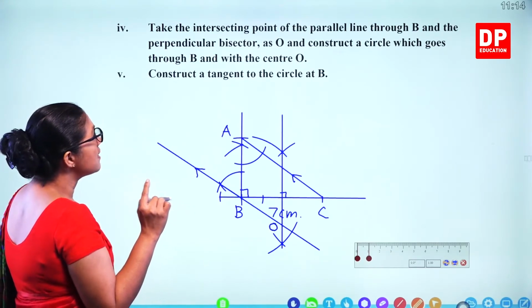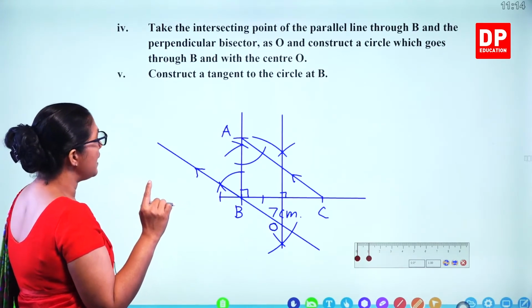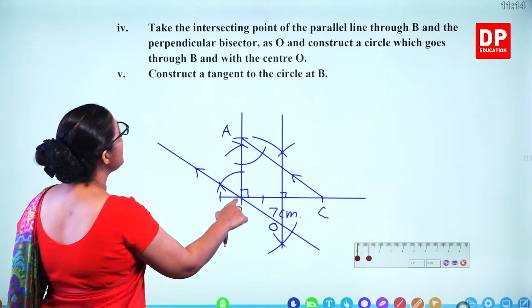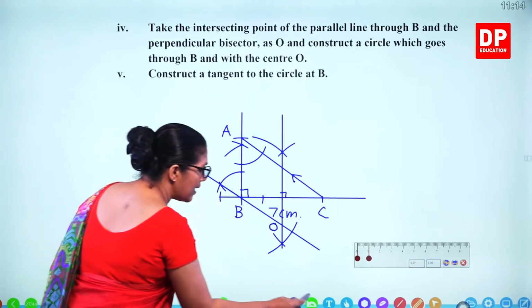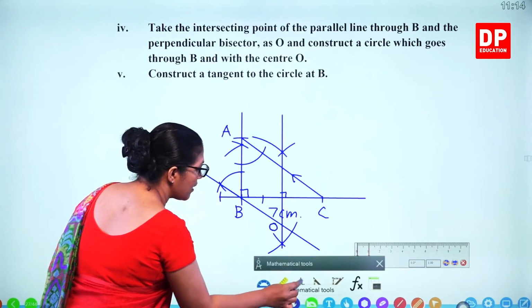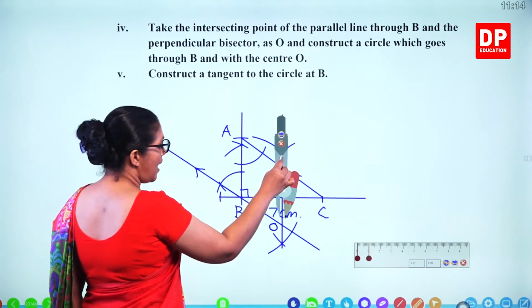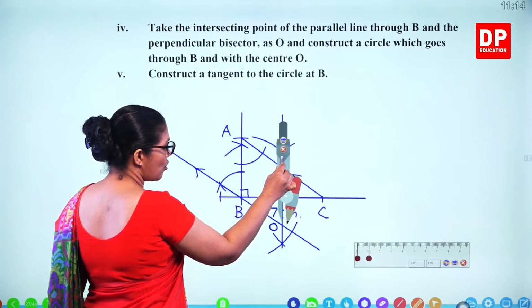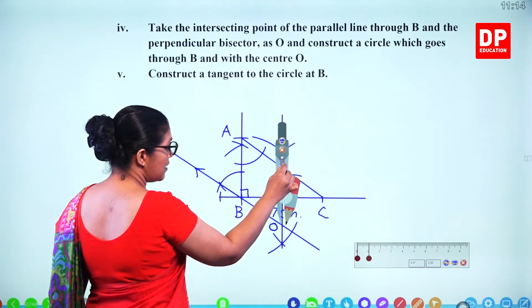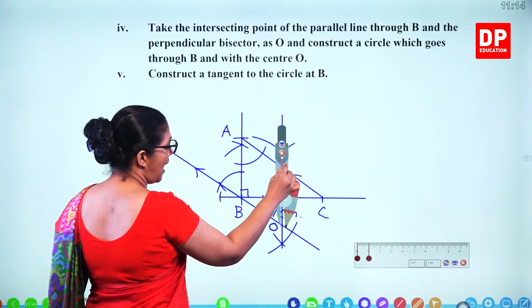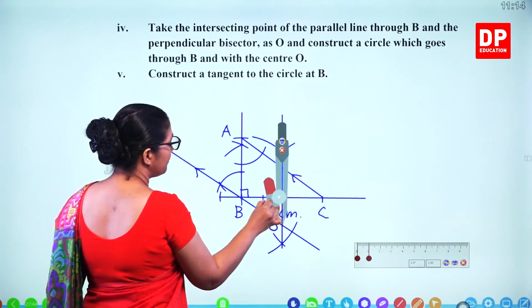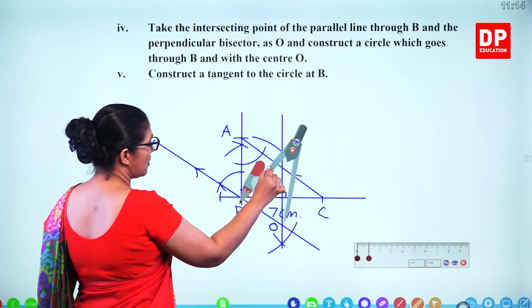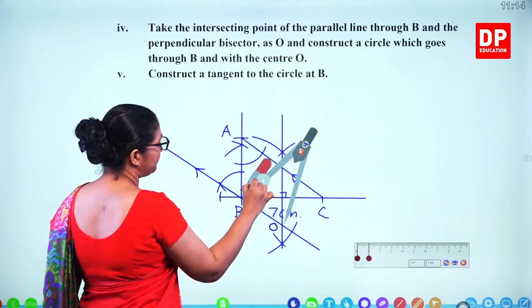And construct a circle which passes through B and with the center O. So that means the radius is OB. So you need to take the compass and keep the compass on top of the center now. Center is O. And the radius is OB.